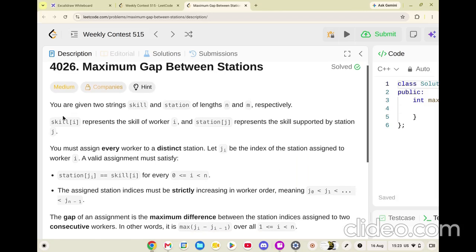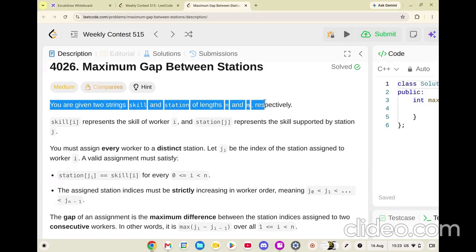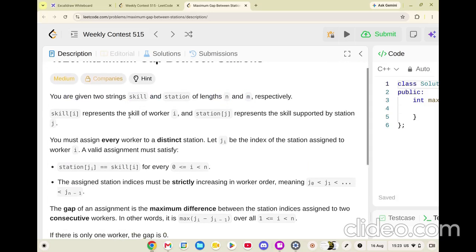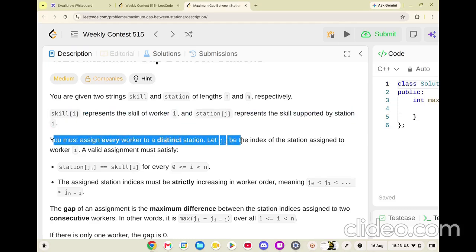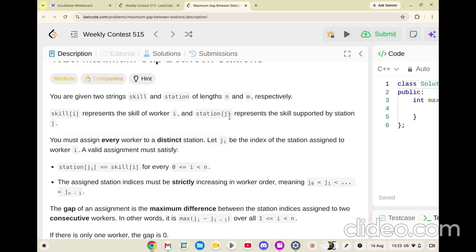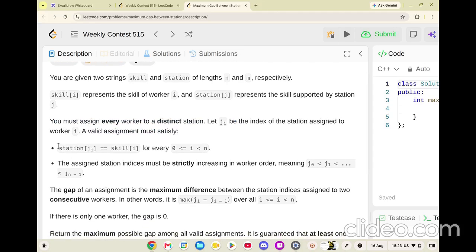Let's read the problem statement. The problem statement says that you are given two strings, skills and station, of length n and m respectively. Skills[i] represents the skill of the worker i and station[j] represents the skill supported by the station j. You must assign every worker to a distinct station. Let j_i be the index of the station assigned to the worker i. A valid assignment must satisfy the following condition: station[j_i] should be equal to skills[i].